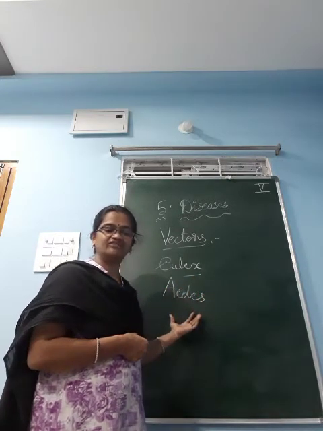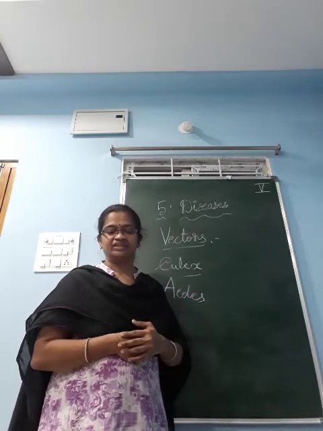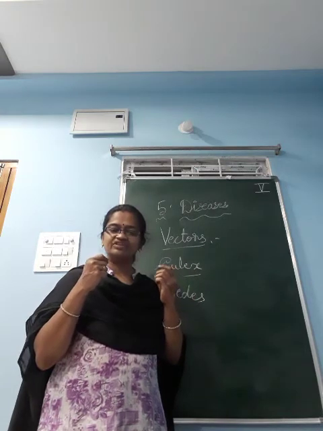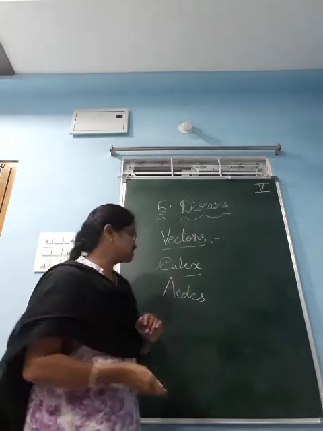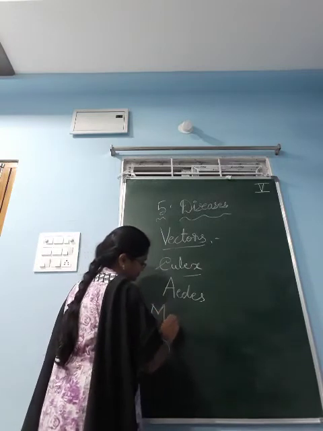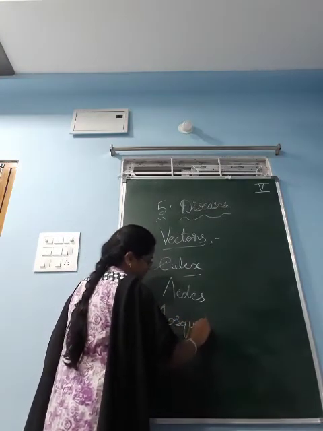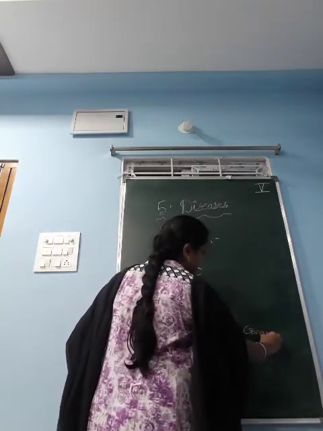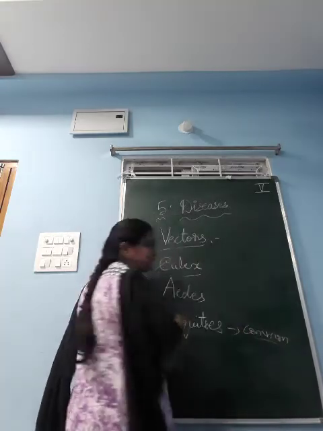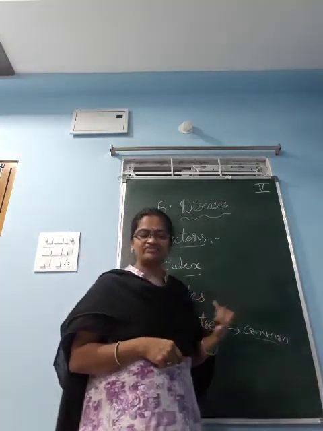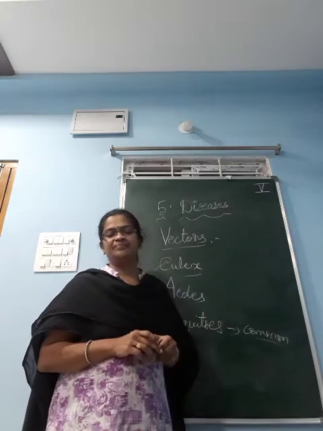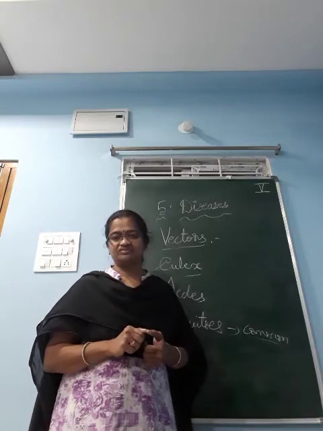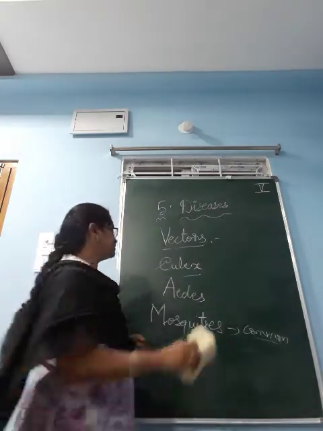This is about the spreading of diseases through vectors. Mosquitoes are the best examples of common vectors. Even though there are so many other vectors, these are the common vectors. Now we will discuss some of the diseases spread by mosquitoes.